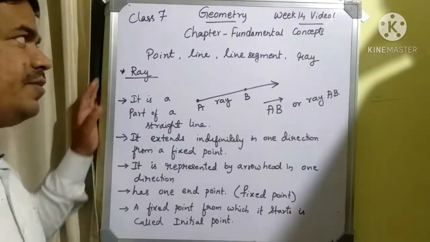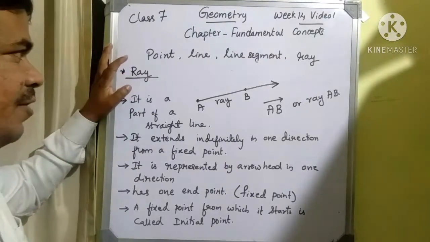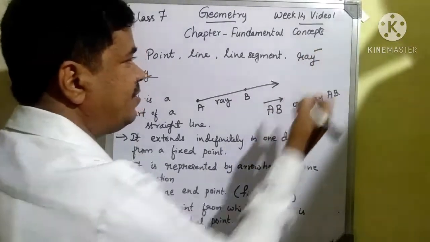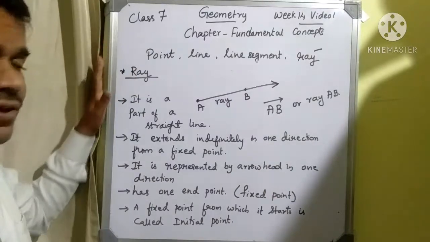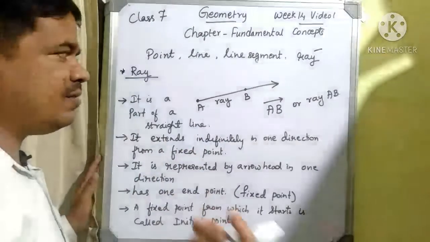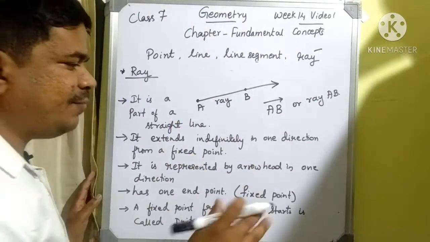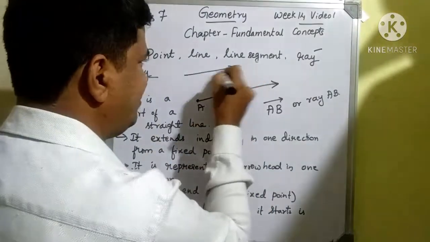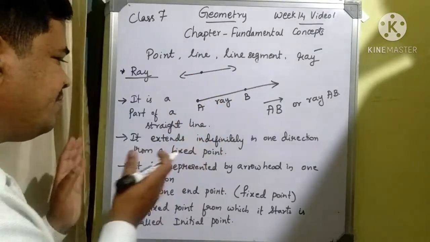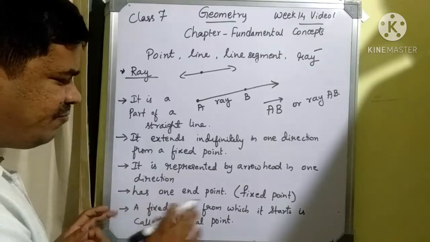Next concept related to the fundamental concepts: already we have studied 2 things, one is point and another is line, and another concept is ray. What is a ray? If we consider a line, inside the line we can consider a ray also. That means it is a part of a straight line. If I consider any straight line, it may contain a ray also. A ray has one fixed point from which it starts.